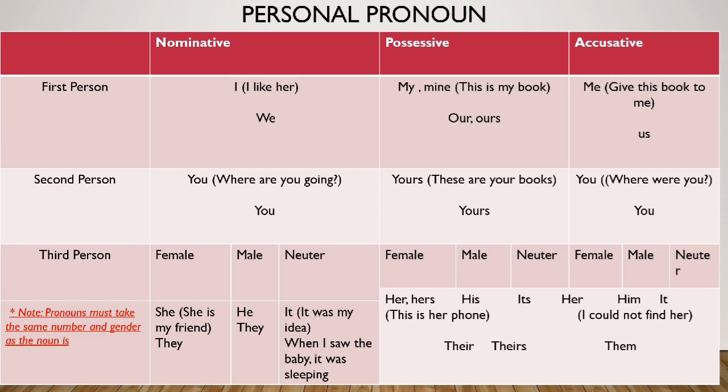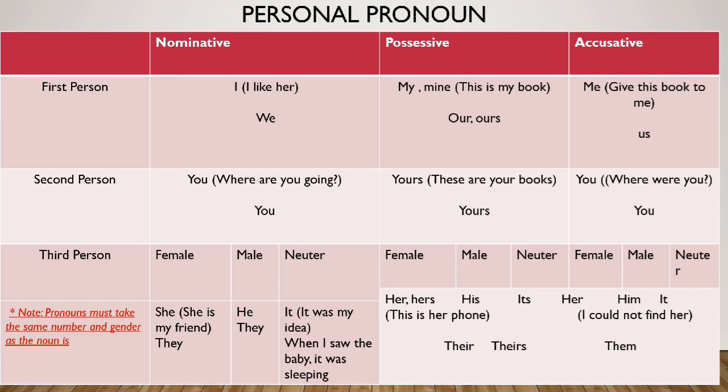Remember one thing, I have mentioned it on the left side of the screen, that pronouns must take the same number and gender as the noun has. Sometimes in our context especially, we do make the mistake of using a sentence with somebody's name as singular, but out of respect sometimes we start giving him or her a plural personal pronoun.